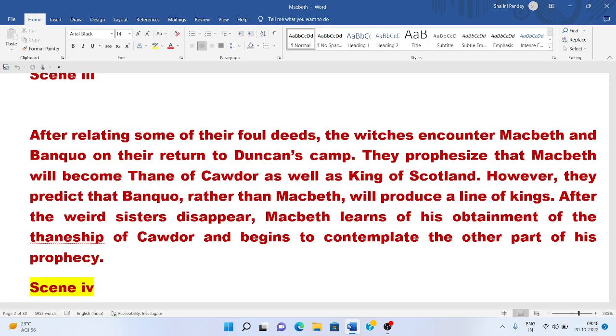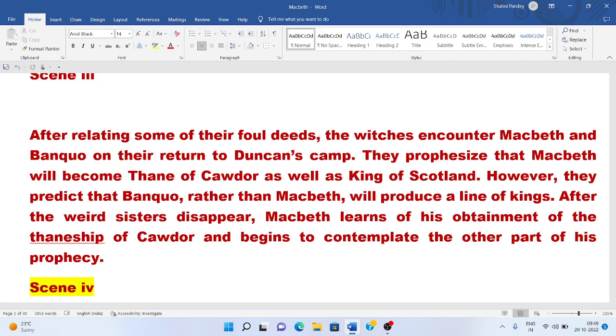Banquo, who accompanies Macbeth, asks the witches to prophesy about him also. Then they hail Banquo as lesser than Macbeth and greater, not so happy yet much happier. They tell him that he shall be the father of a lineage of kings, although he shall not be king himself.